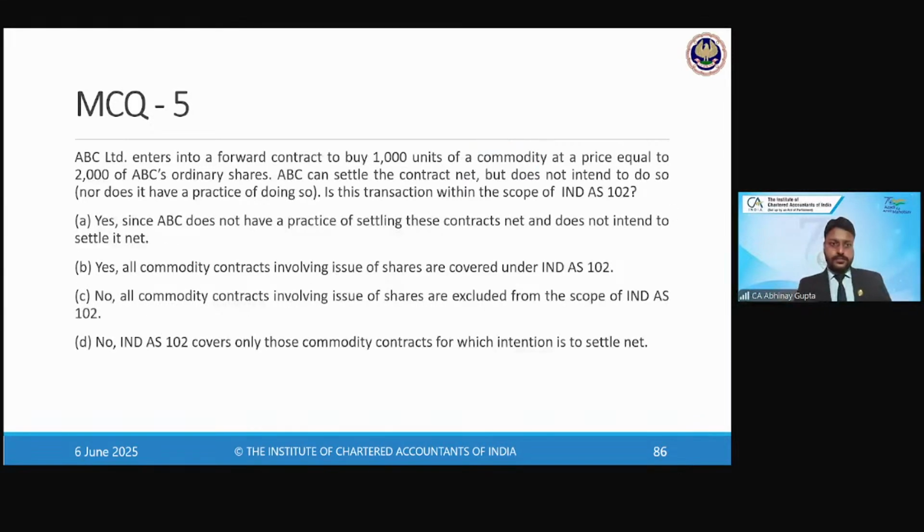Like that. ABC Limited enters into a forward contract to buy 1,000 units of a commodity at a price equal to 2,000 shares of ABC. ABC can settle the contract net but does not intend to do so, nor does it have the practice of doing so. Is the transaction within the scope of Ind AS 102? Option A: Yes, since ABC does not have the practice of settling these contracts net and does not intend to do so.